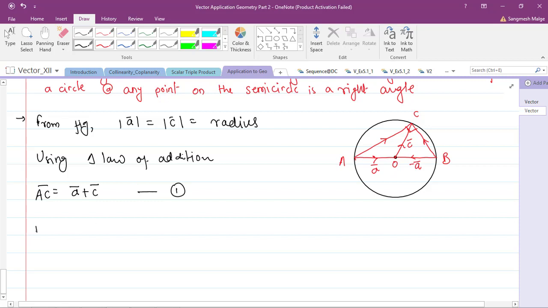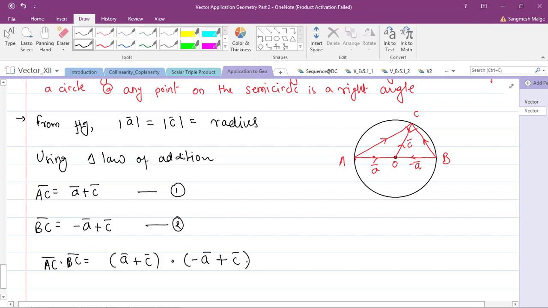And what is BC bar then? BC bar is again minus A bar plus C bar. Equation number 2. Now what will we do with equations 1 and 2? Let's take the dot product. So AC bar dot BC bar is equal to (A bar plus C bar) dot (minus A bar plus C bar). So how do we do the dot product?